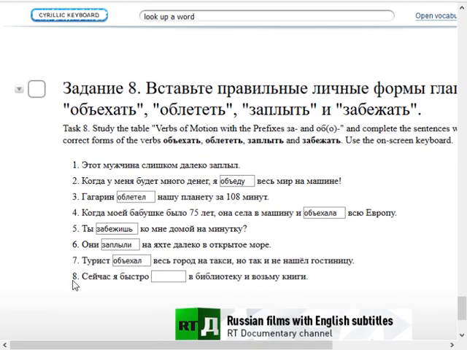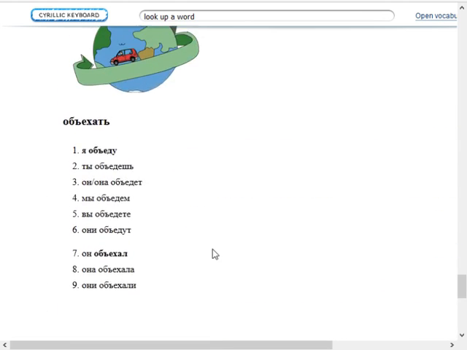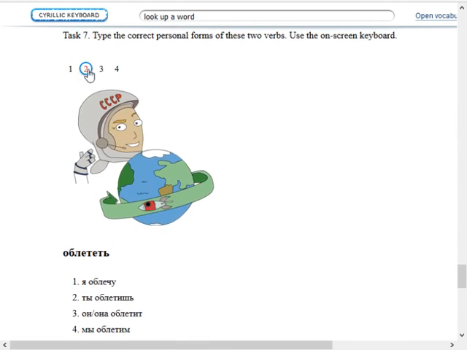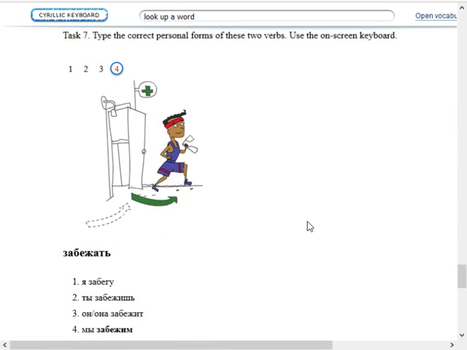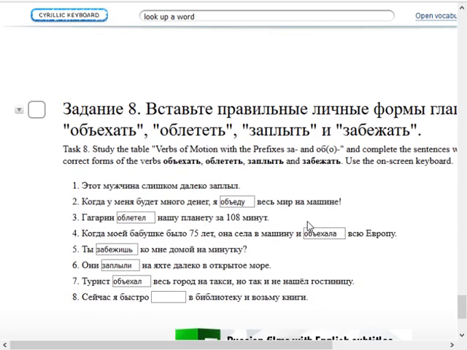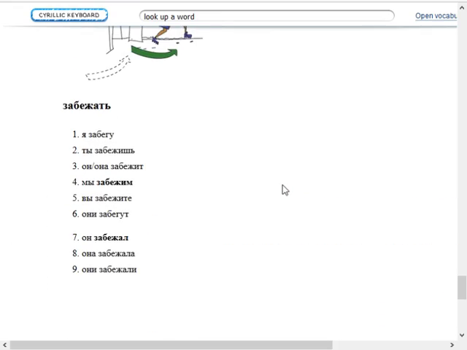And finally, сейчас я быстро something в библиотеку и возьму книги. So they are going to quickly, I don't think they want to say they are going to run around the library because that's not a good way to get books out of the library. A more likely outcome is that they забежат to the library. So since it's я, забегу.